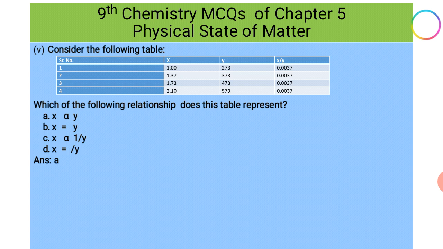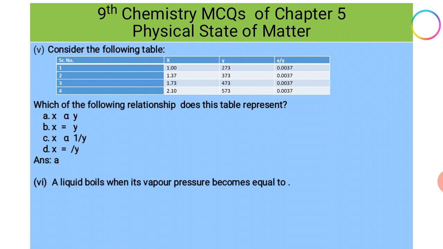So our option A is the correct option, where X is directly proportional to Y, just like volume is directly proportional to temperature, so V over T will remain constant.